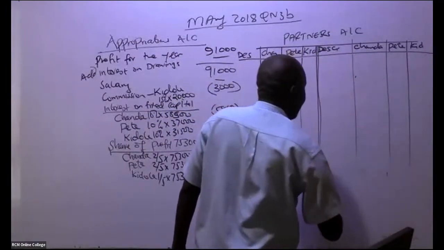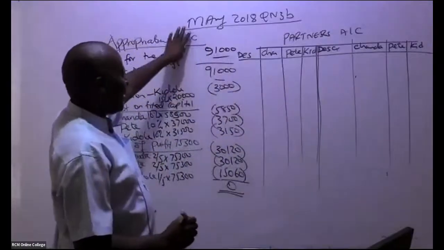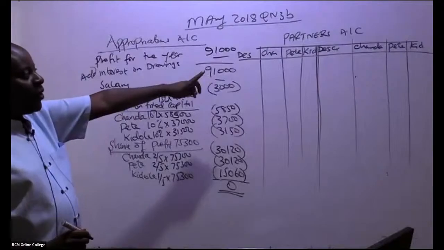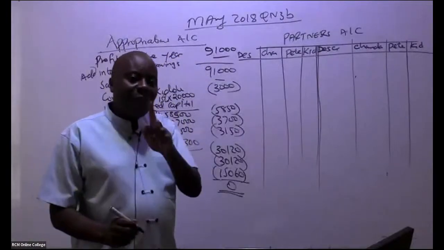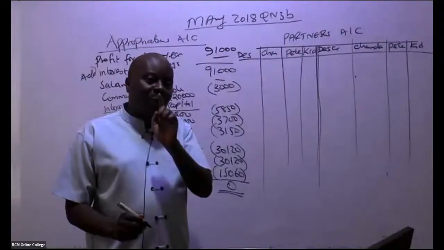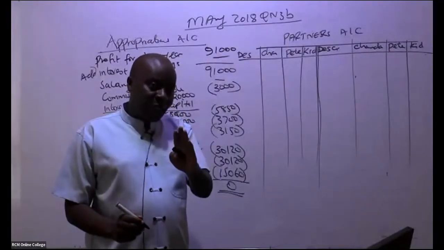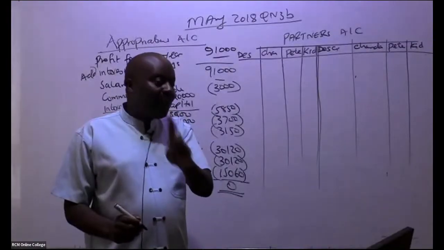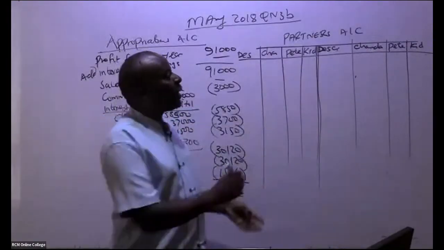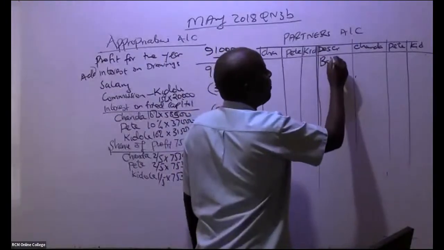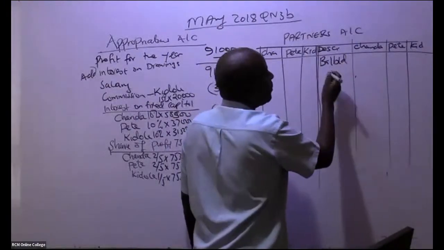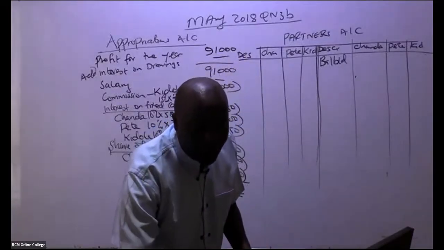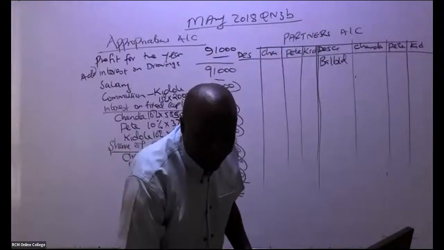So free marks now they are starting from here. Remember, this is no mark will be given to you, but now free marks are starting from here. Remember, partners, whenever they have capital with us, the capital will be on credit side. So in this case here, if you go to their trial balance and then you see they have capital on the credit, you just bring here. So we start with balance brought down. Free marks here really. So this balance brought down, are you able to see they are fixed capital?